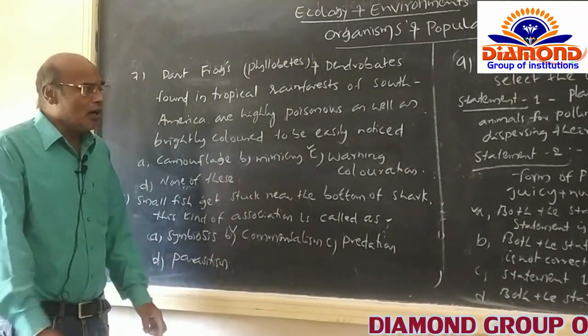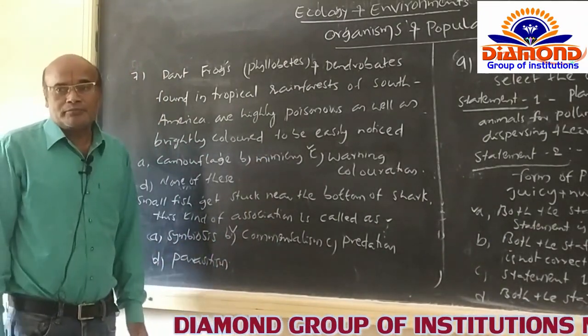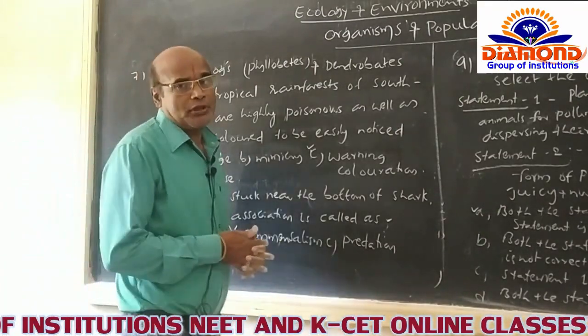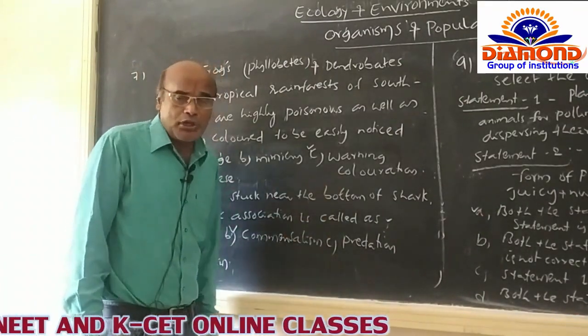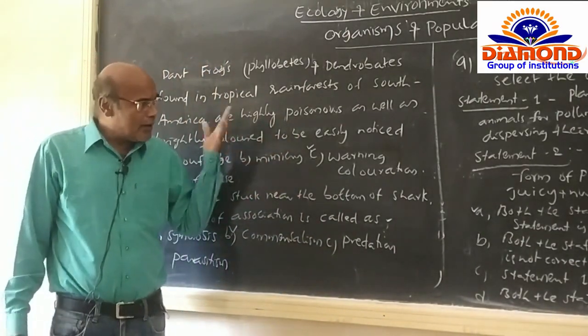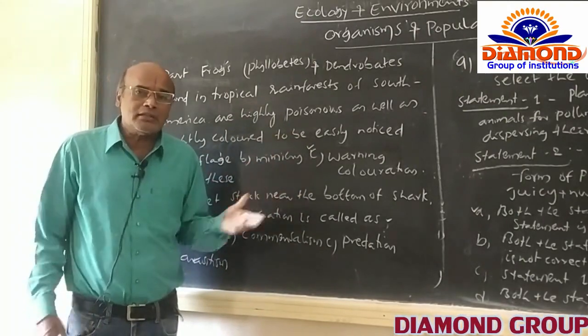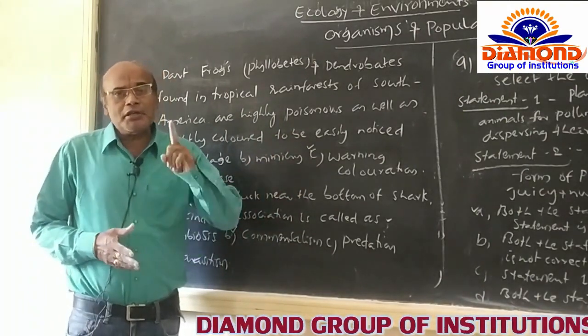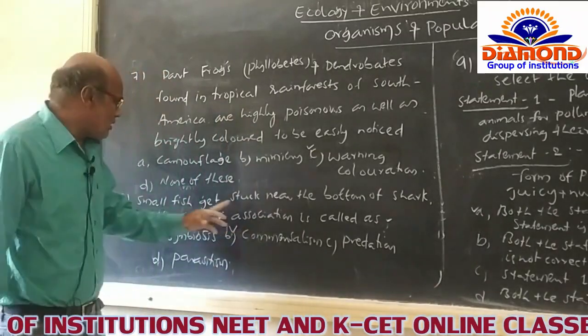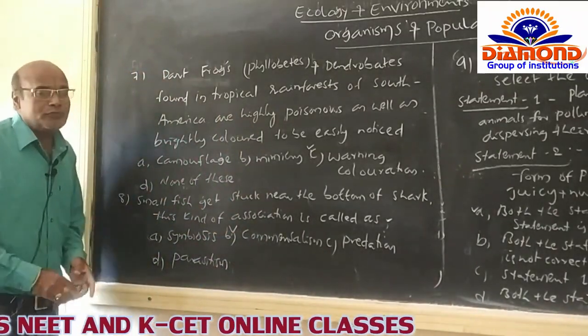And see the warning coloration itself. The poison is not only helpful to protect their body; in addition to that, the brilliant and bright color present in the frogs indicates warning signals to other organisms itself. And the D option is none of these.